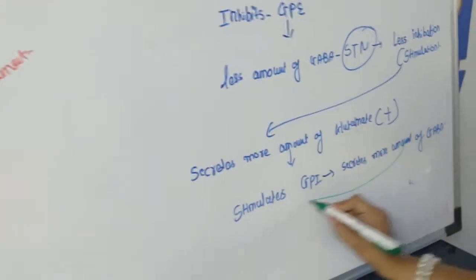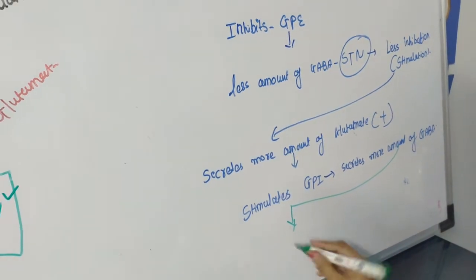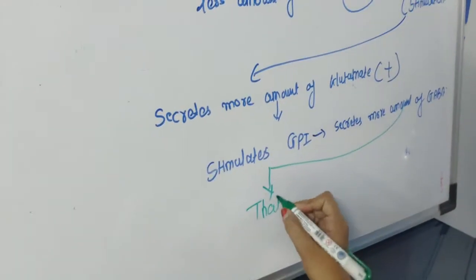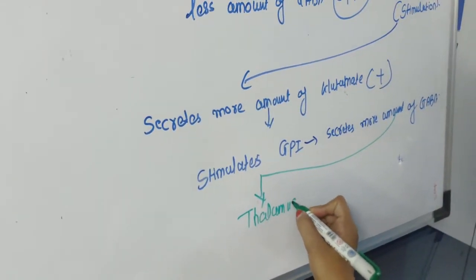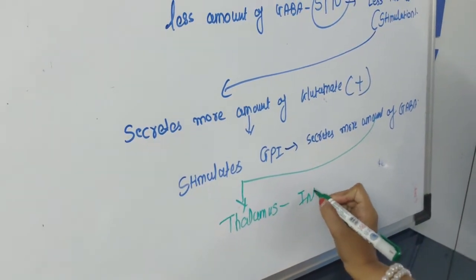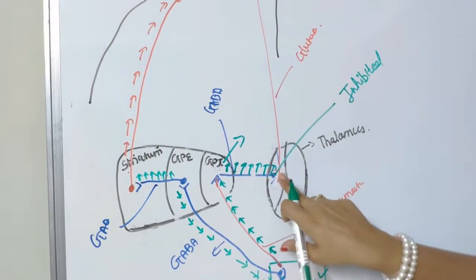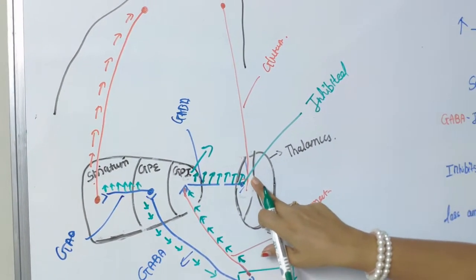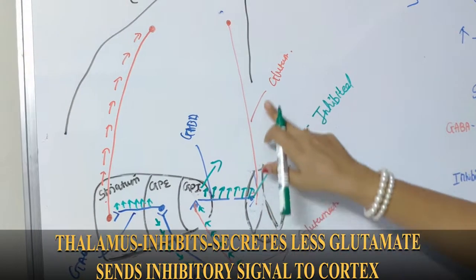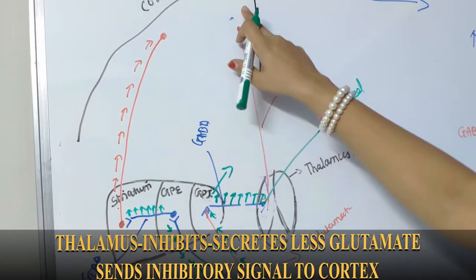Fine. You can see the thalamus is inhibited. And because the thalamus is now inhibited, it is not sufficient enough to secrete more glutamate to the cortex.